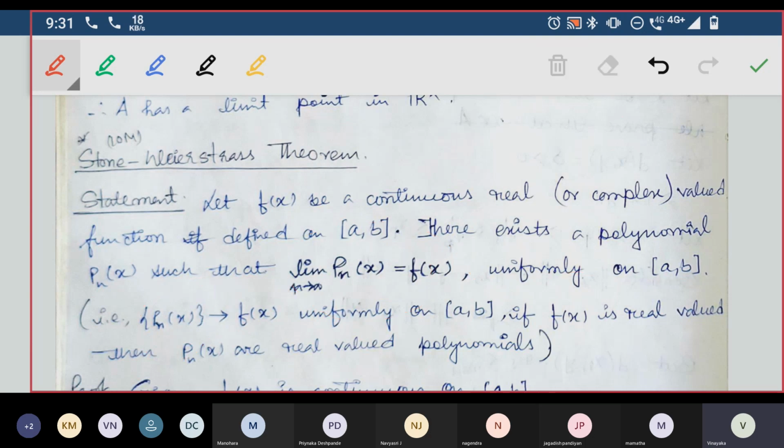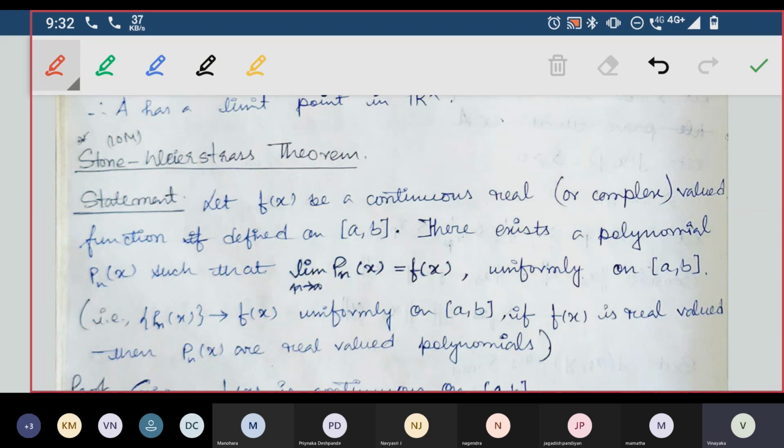So we are combining uniform convergence here. We already talked about uniform convergence. What is that? For all x belongs to the interval, and for all n greater than or equal to m, we have modulus of fn of x minus f of x less than epsilon. That is the definition of uniform convergence. We use that here, and there are many other things we are going to use here.